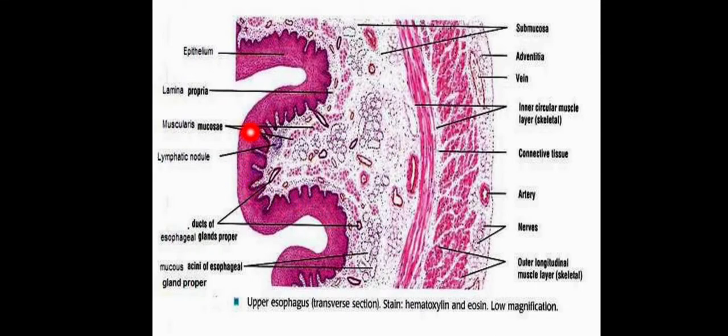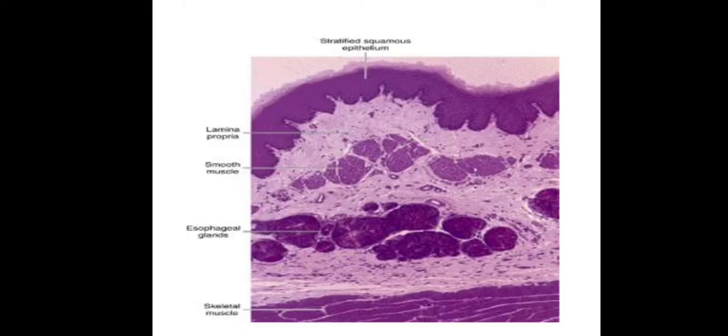Again you can identify this is the lumen, this is the epithelium, then this is the submucosa, this is muscularis externa and this one is the adventitia or serosa.